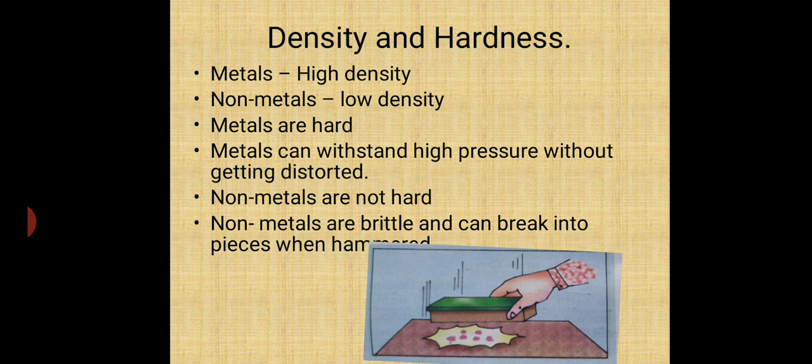Metals are hard. Why are metals hard? Again, this portion was completed in 6th standard. Because the particles are very closely arranged with each other. There is no space between the particles. That's why they are hard. Metals can withstand high pressure without getting distorted. Non-metals are not hard. Non-metals are brittle and break into pieces when hammered.